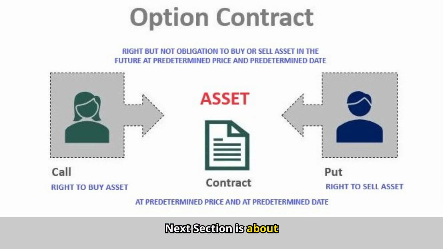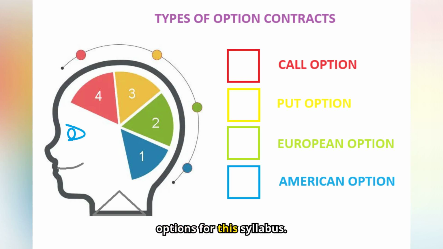Next section is about the option market. An option gives an investor the right, but not the obligation, to buy or sell a specified asset on a specified future date. There are four types of options for this syllabus. 1. Call option, where it gives the right, but not the obligation, to buy a specified asset on a set date in the future for a specified price.